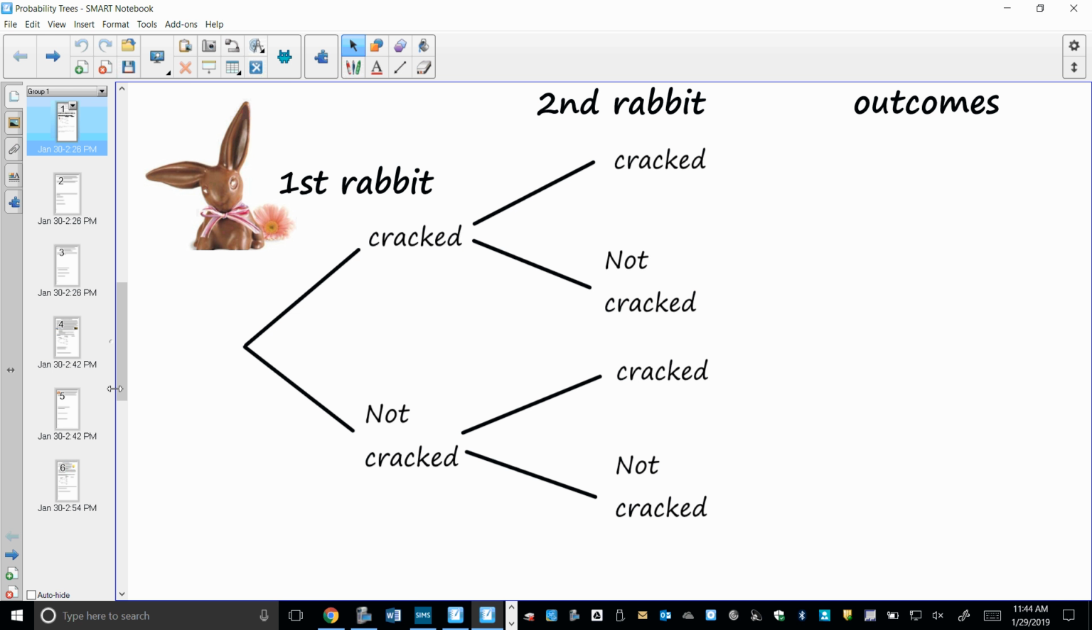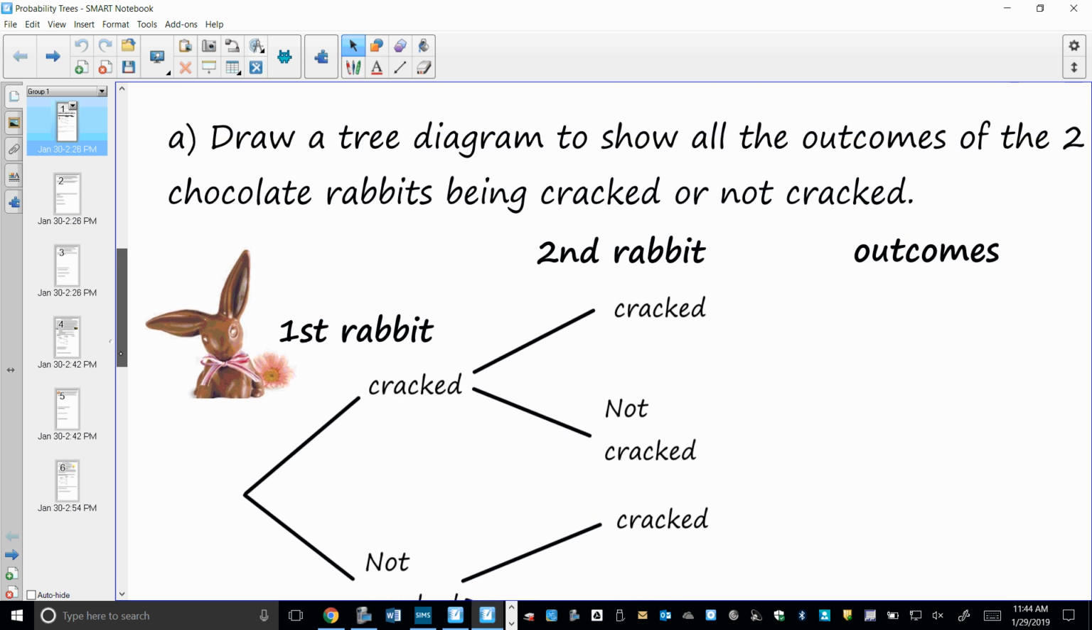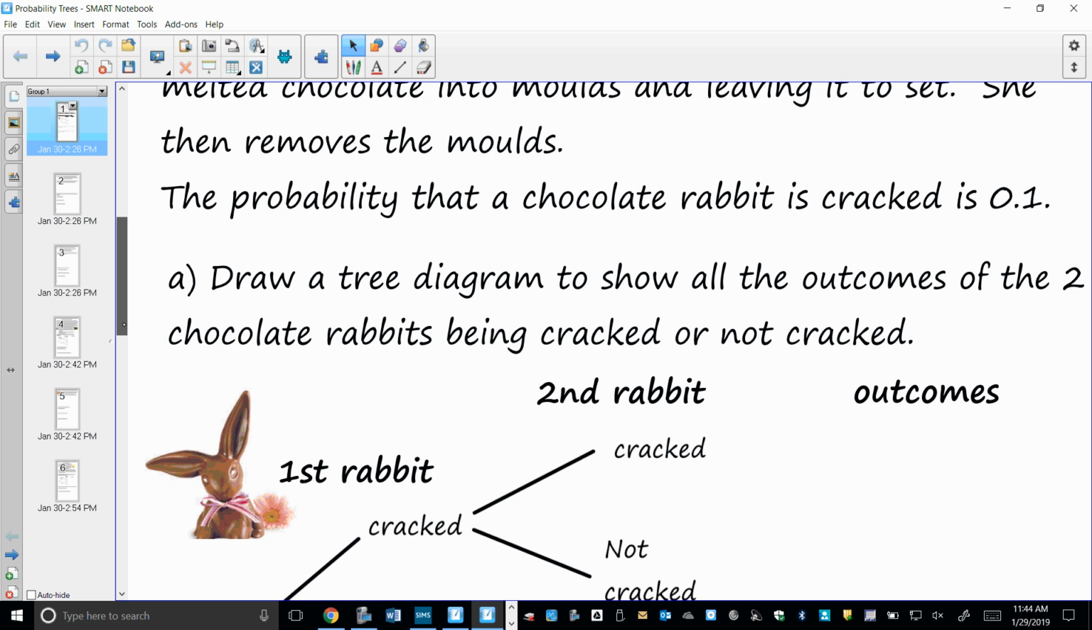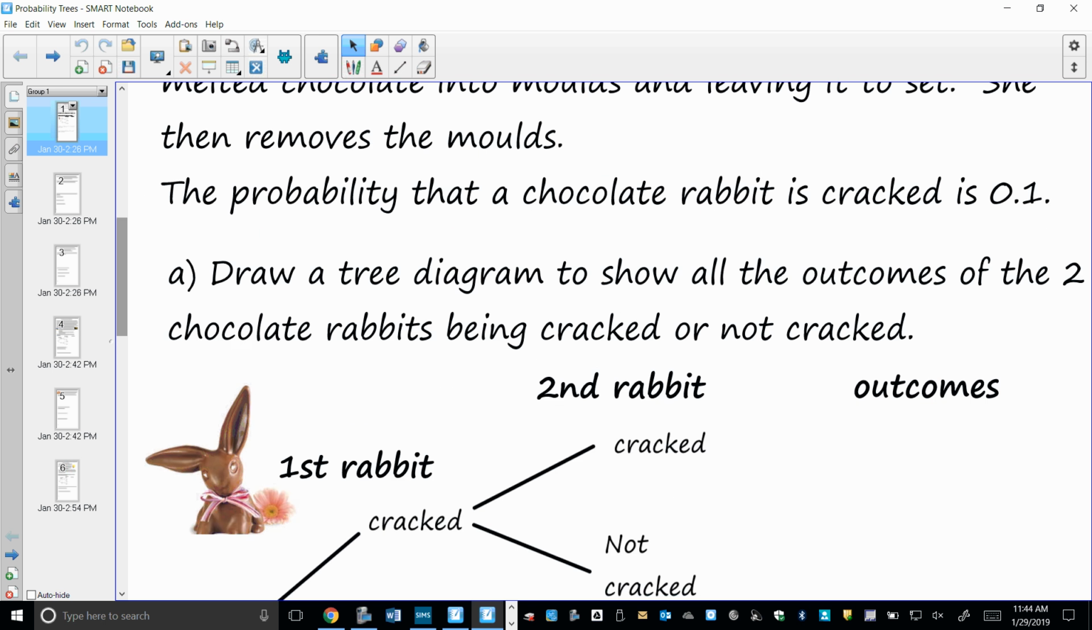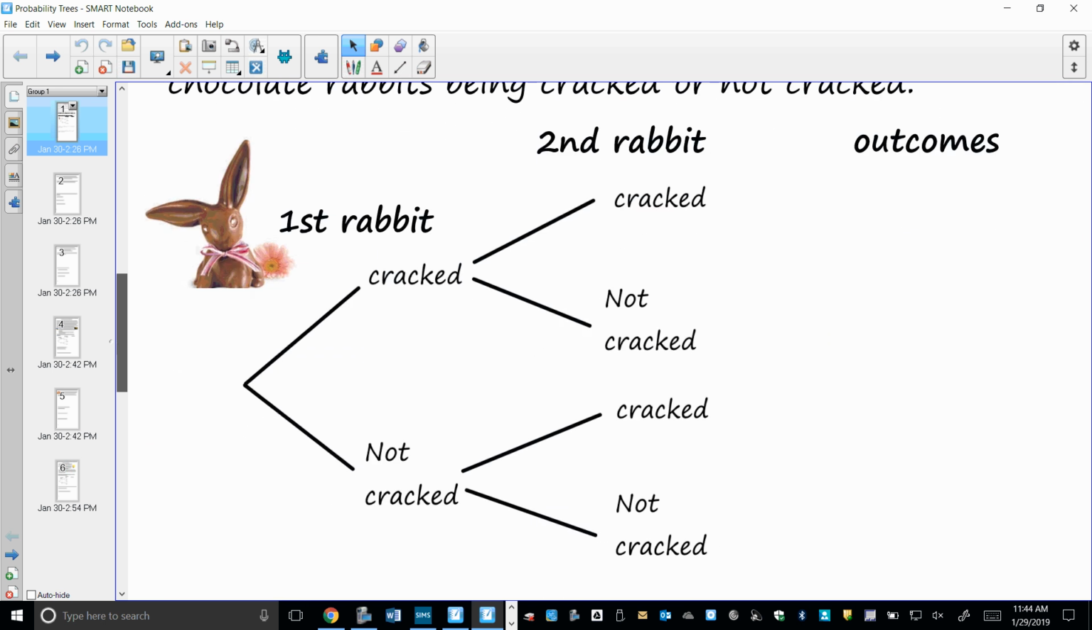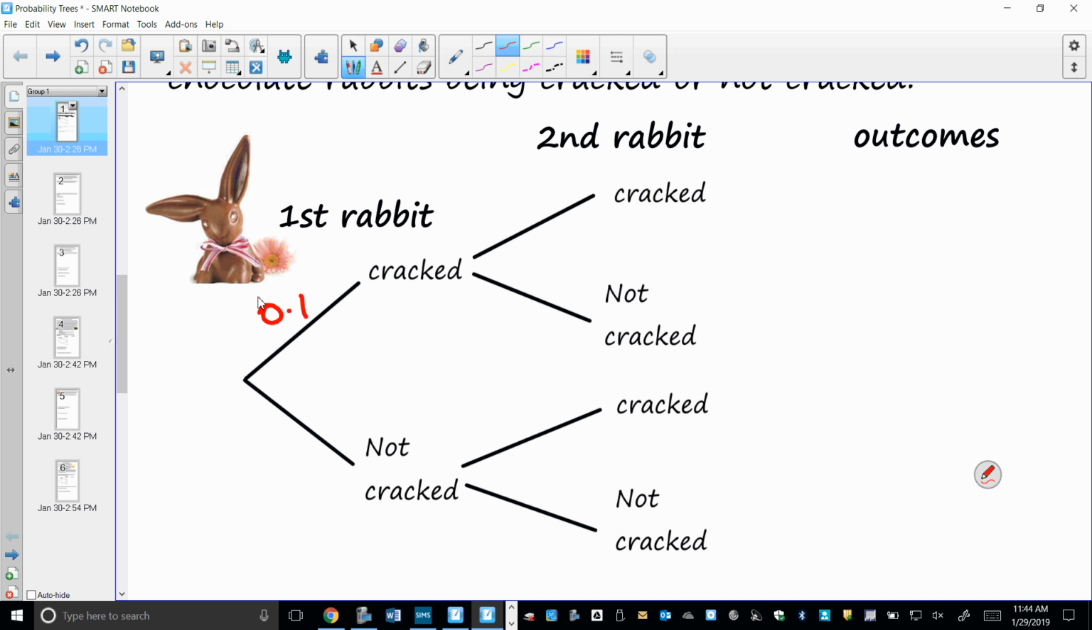Okay. So, Gabrielle just asked me, but what about the probability of it? Well, we were told that the probability that a chocolate rabbit is cracked is 0.1. So above the branch going towards cracked, we're going to write the probability in. So we would write 0.1.